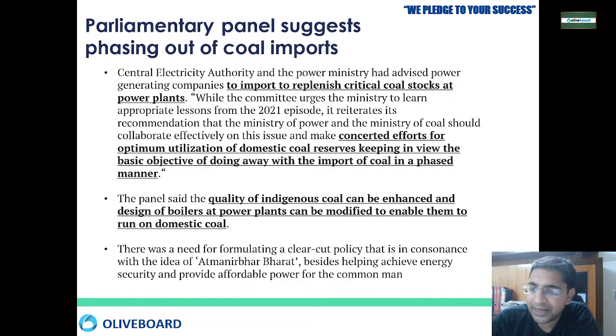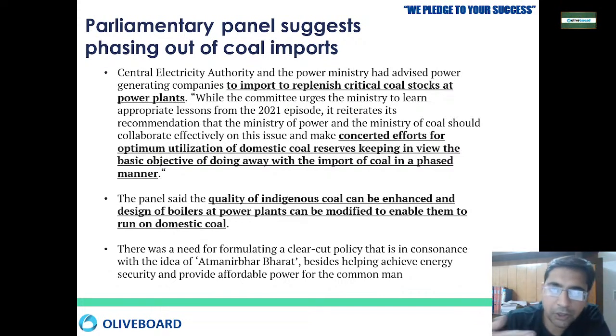But still, we are getting coal from outside for domestic power generation also. There is no proper utilization of the domestic coal reserve. We have domestic coal reserves, but we are not utilizing them. The objective is to do away with imports in a phased manner.